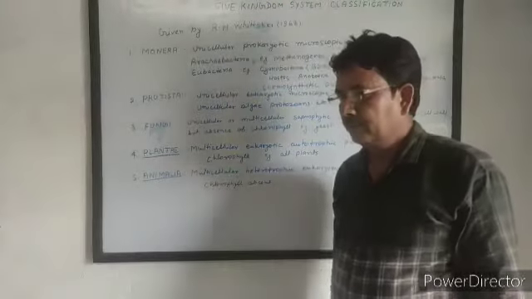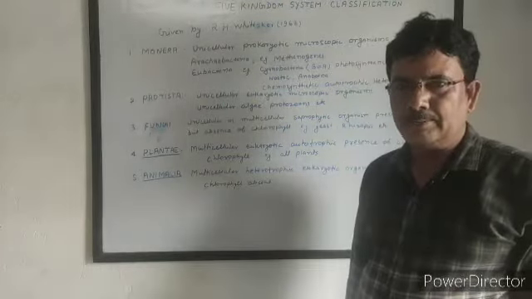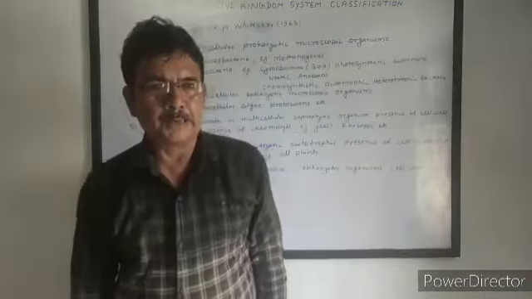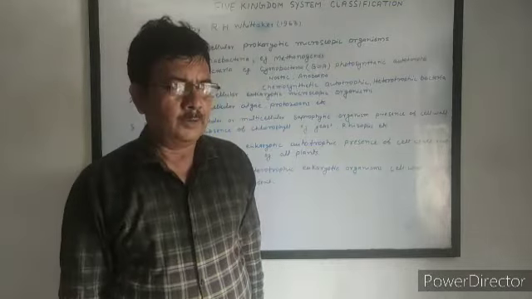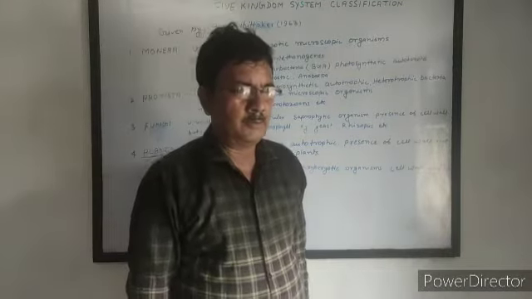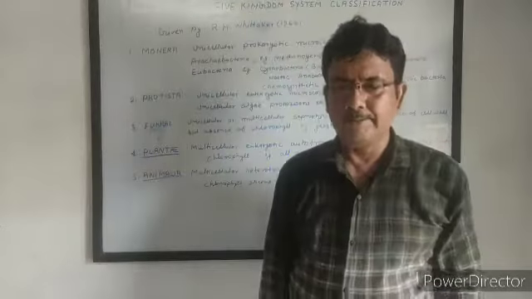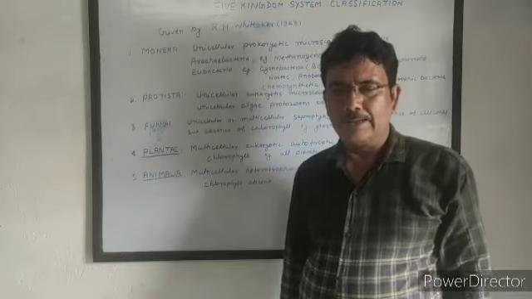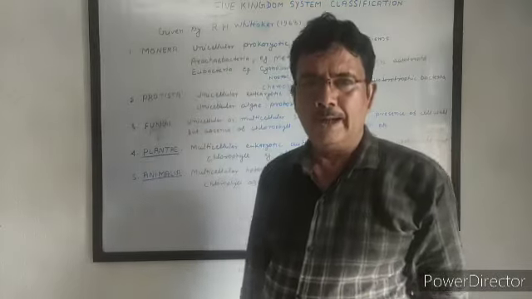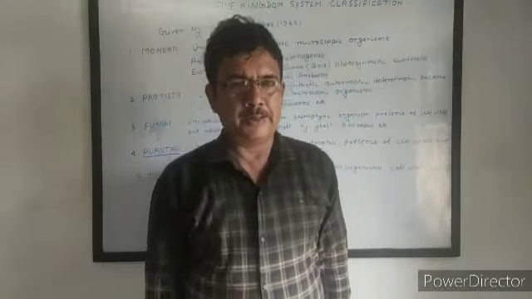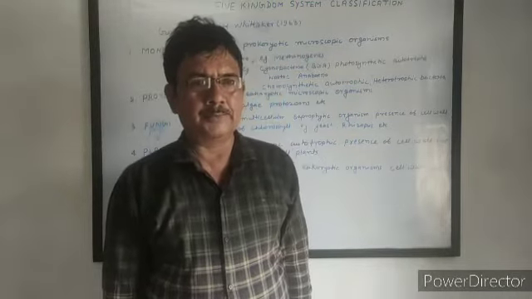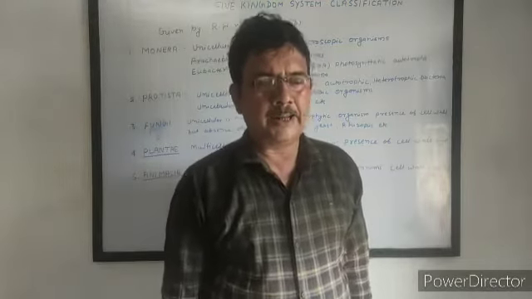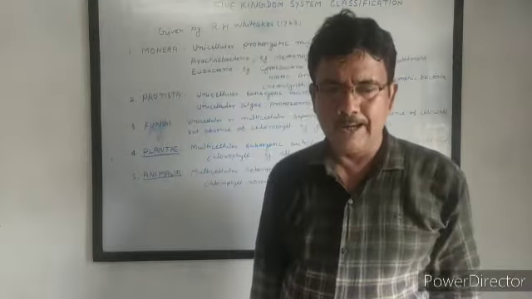Now we study the classification of living organisms. Initially, there are several systems of classification given which are not on the basis of characteristics. Initially, all the living organisms were classified on the basis of their habitat. On the basis of habitat, living organisms are of three types: either terrestrial, they live on land.